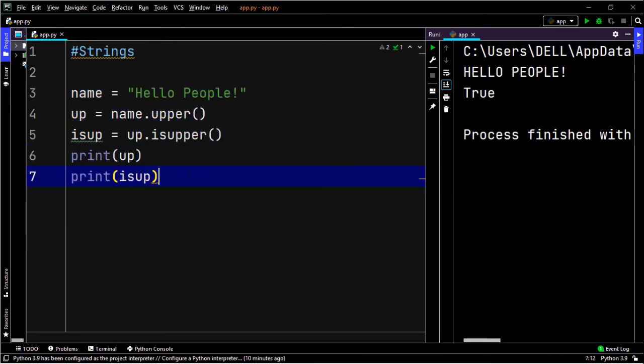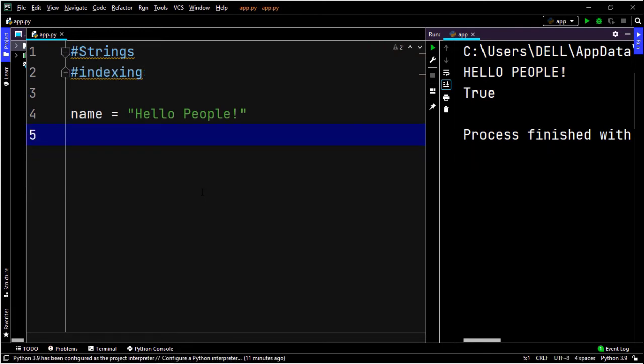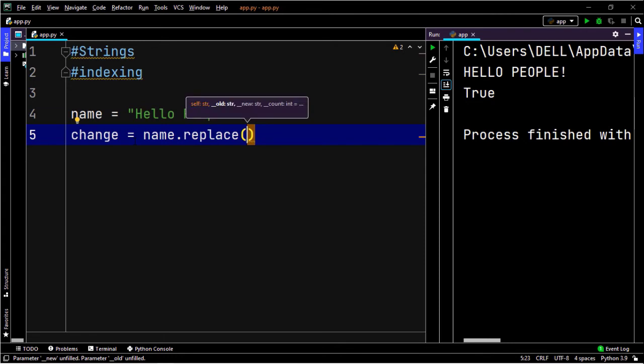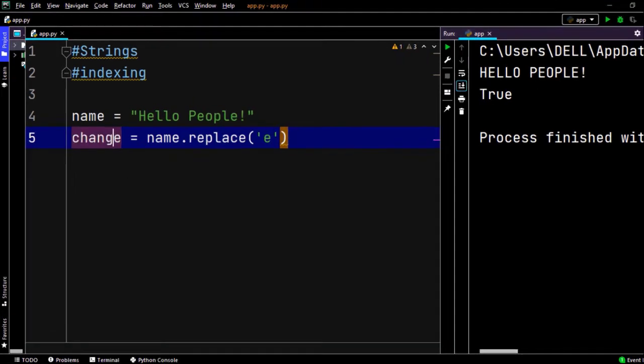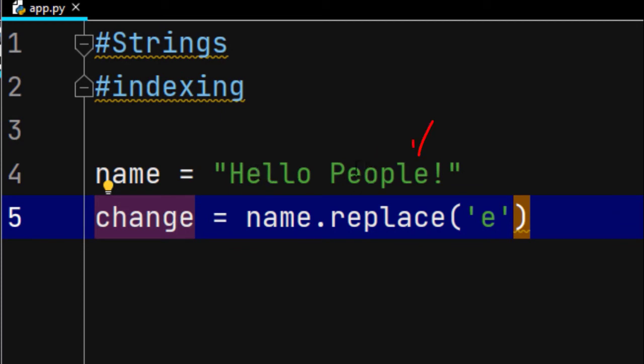You're doing awesome. Okay, now we'll think in terms of indexing here. Let me give you an example. Now we can change this all to uppercase, lowercase. You can change this E to A. Okay, let me show you that. Change is a variable here. Again, I use name dot replace. In that you have to use which letter we want to replace. That should be in quotes because we are dealing with strings. We should use a quotation, single quote or double quote, whatever you want, and you have to keep E. Now look, I want this E here, here and here to be all A's.